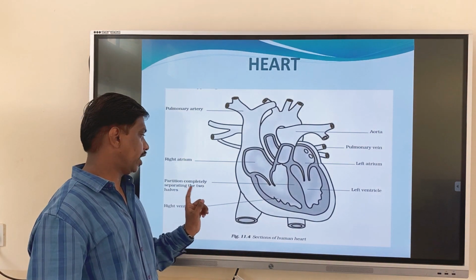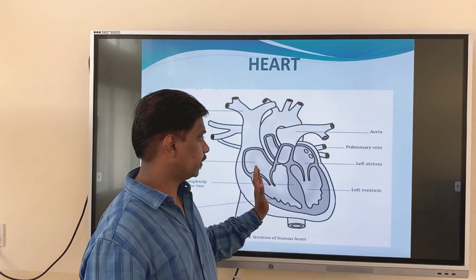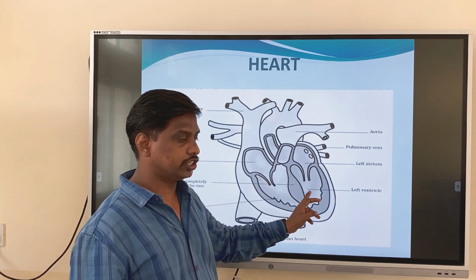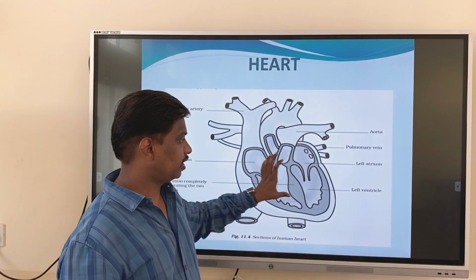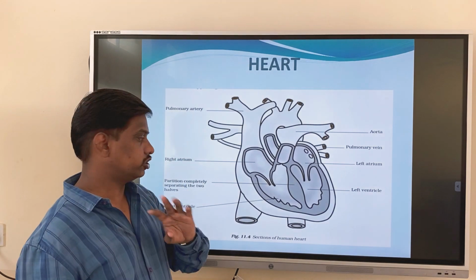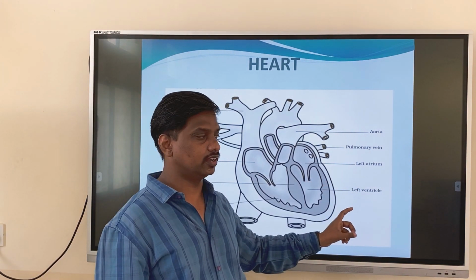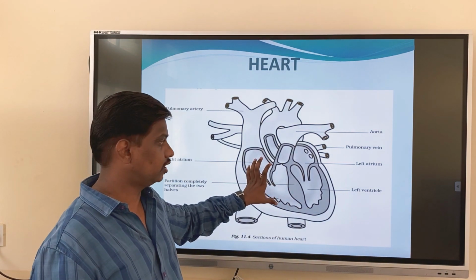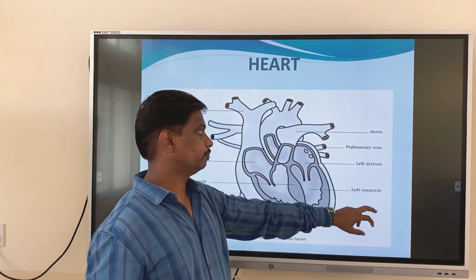There is a complete separation between the two halves. Here we have two chambers and here we have two chambers. This is the right side and this is the left side, which we can see in the heart. Totally four chambers: right atrium, right ventricle, left atrium and left ventricle. Here deoxygenated blood comes to the heart. Here oxygenated blood goes to the different parts of the body.